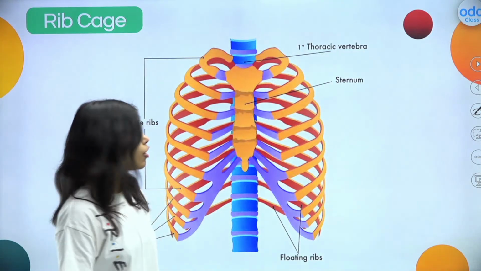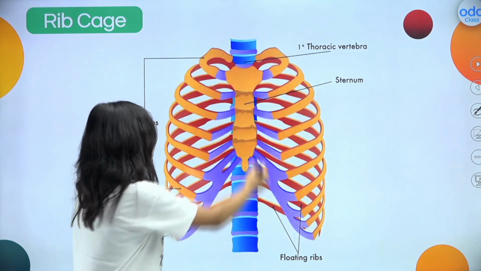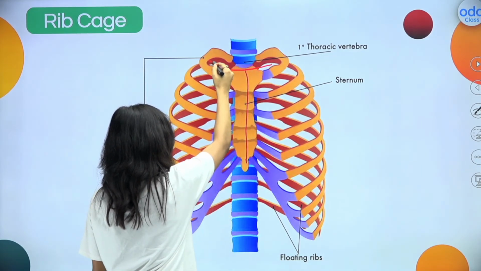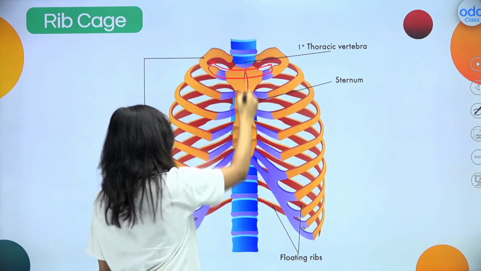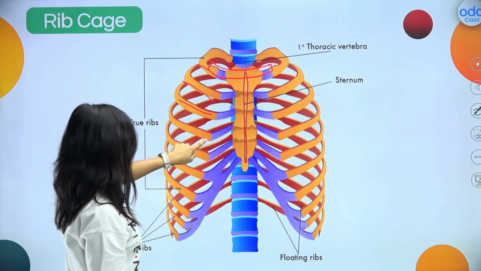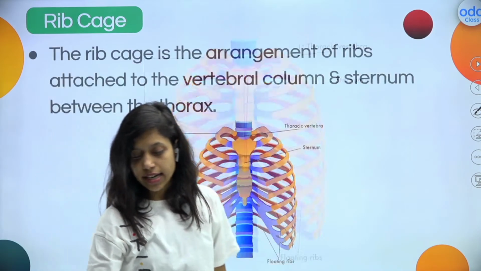So this is the structure of the rib cage. As you can see, this is the sternum part. I'm just marking it because we'll be studying the sternum, just remember. And these are the ribs, right? These are the rib bones, as you can see. Let us study the structure.